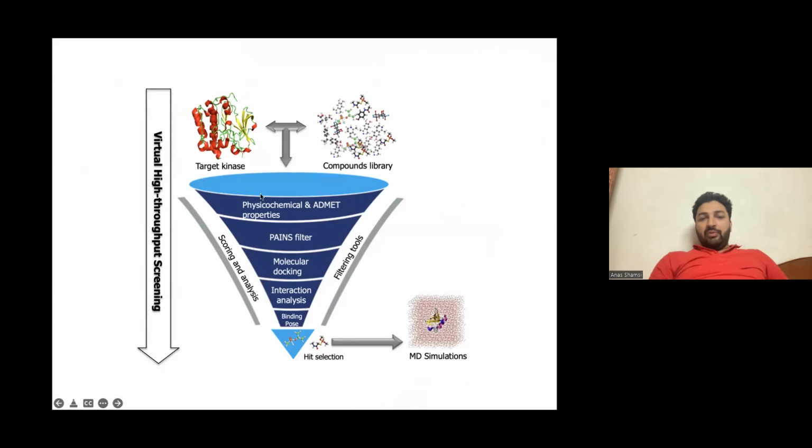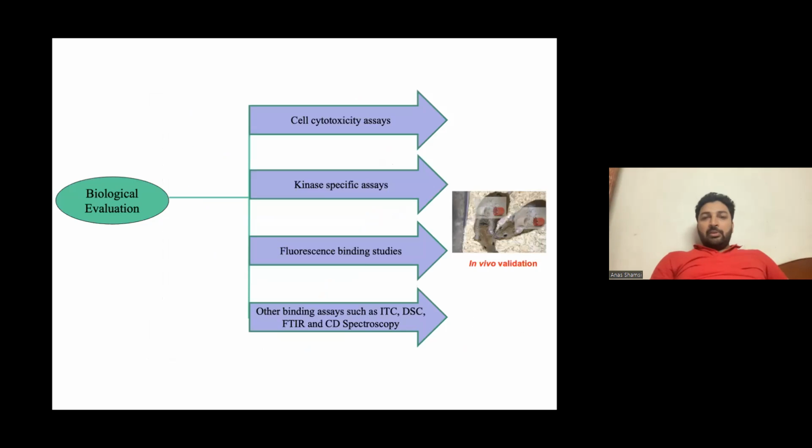Initially, we filter the compounds through ADMET properties and physicochemical properties, then Pfizer's filter, which follows Lipinski rule, then molecular docking, then interaction analysis, and finally we obtained our hit, the best hit. And then we subject it to MD simulation studies, and then further to biological studies. Biological evaluation involves cell cytotoxicity assays, kinase specific assays, fluorescence, and other biophysical techniques.